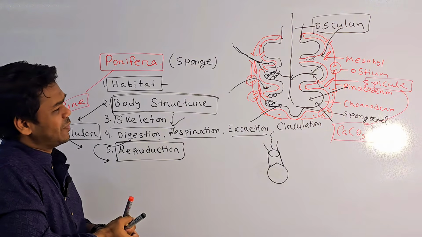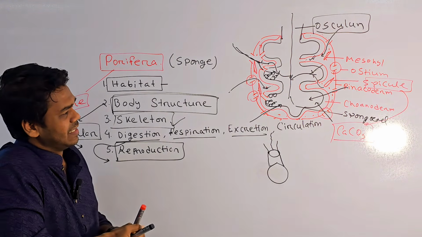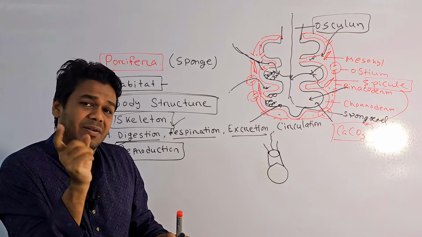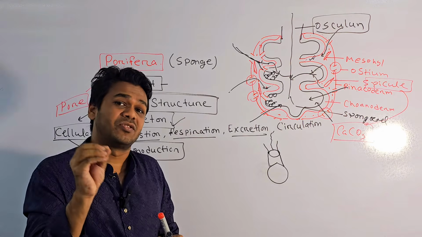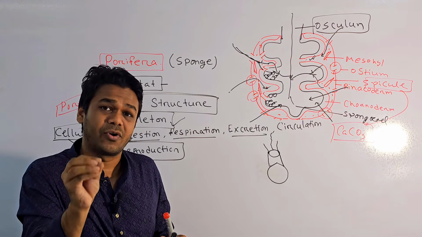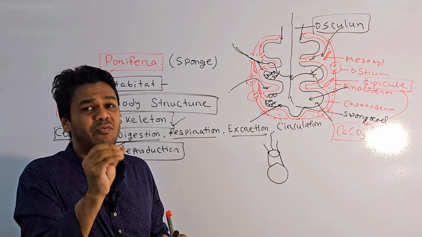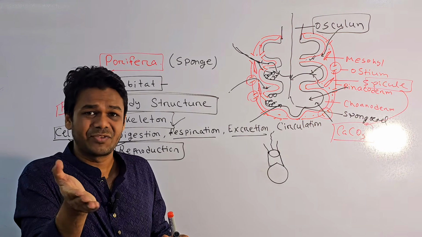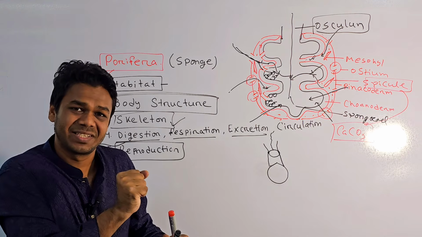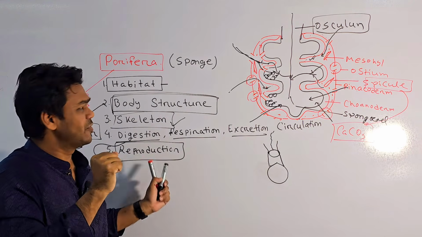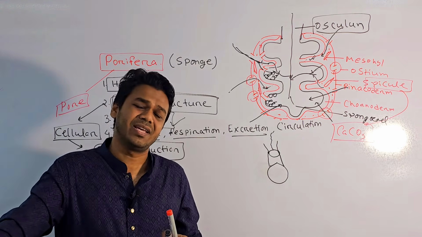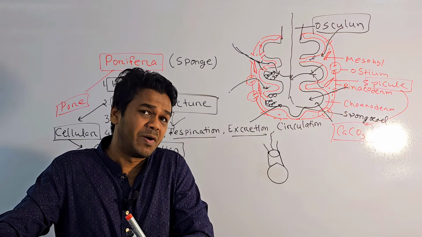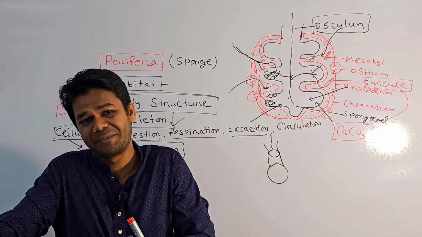But remember that self-fertilization does not happen because the production of sperm and the production of ovum is not at the same time. That's why self-fertilization does not happen. So they can reproduce asexually and sexually, and they are hermaphrodite. Hermaphrodite means their sperm and ovum can be produced in the same body.